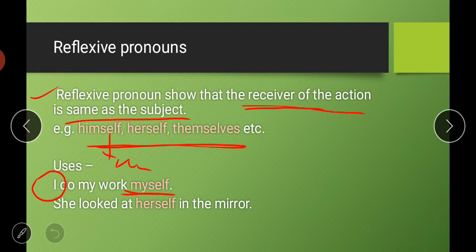Next is she looked at herself in the mirror. So subject here is she. She looked at herself. So again we are using the reflexive pronoun according to the subject of this sentence, which is she. She looked at herself in the mirror. उसने खुद को अपने आप को मिरर में देखा. So this is about ये reflexive pronoun.